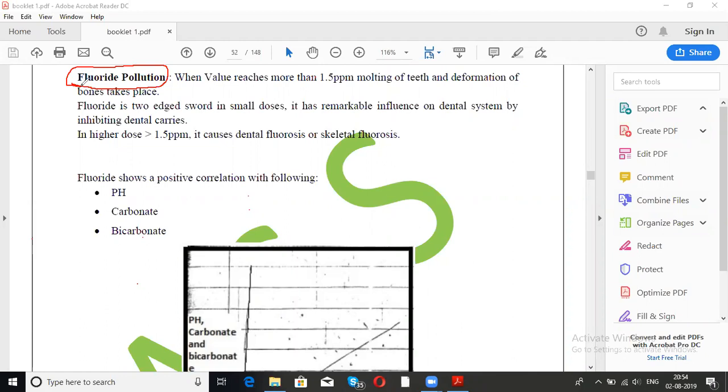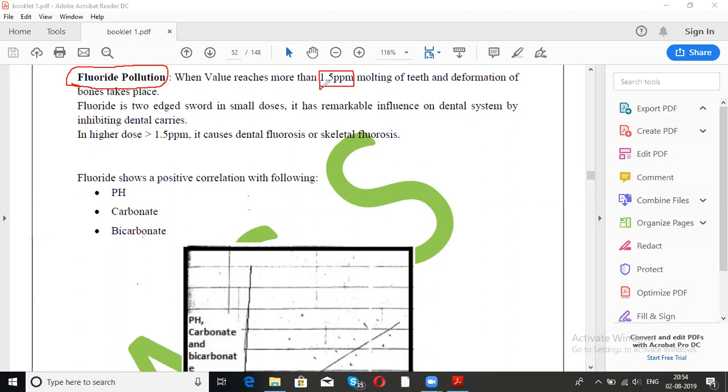Clear? Now, guys, fluoride is also known as a double-edged sword. Double-edged sword means a sword with two edges. As with chromium, one form, trivalent, is an essential nutrient, but hexavalent chromium is highly carcinogenic. This is the same. If you have heard, there used to be a fluoride toothpaste. Actually, when there is low concentration of fluoride, it is good. It has a remarkable effect on our teeth or dental caries.